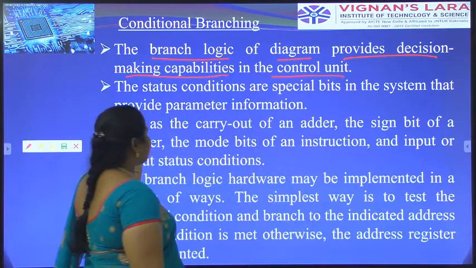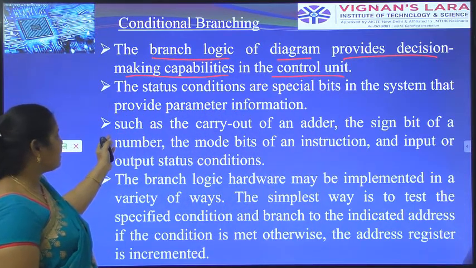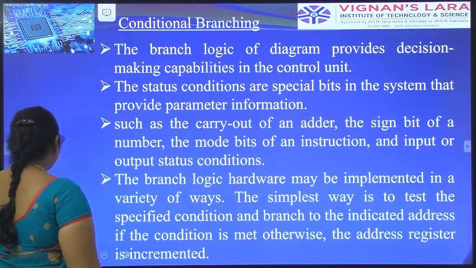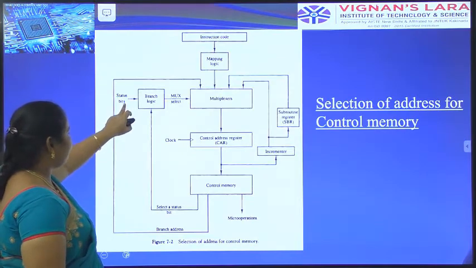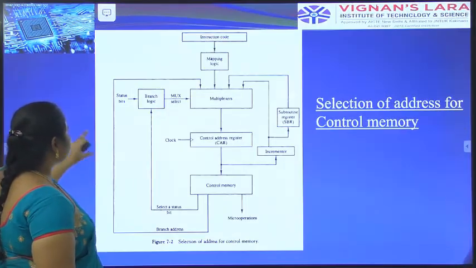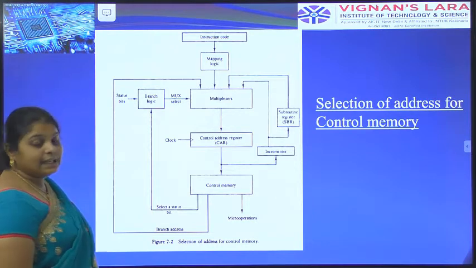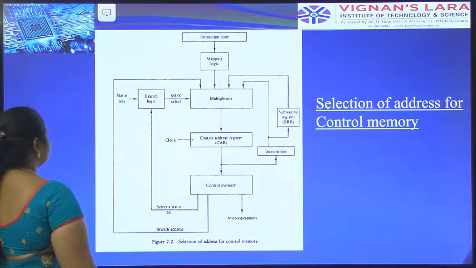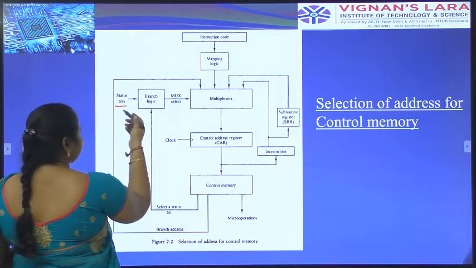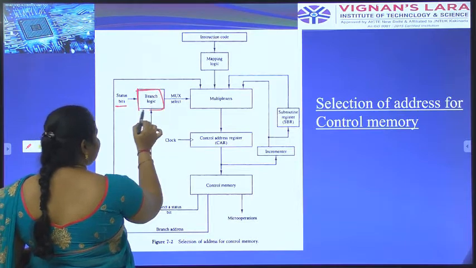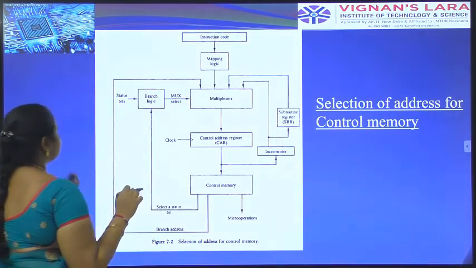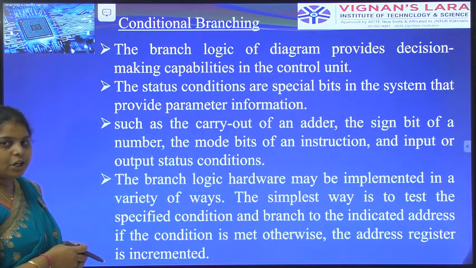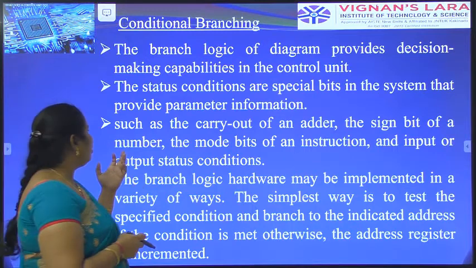The status conditions or special bits in the system provide the parameter information. Here are the status bit and branch logic. The status bit provides the information, passing the parameters to the branch logic. The branch logic gives the input to the multiplexer, and also does decision making for the control unit.